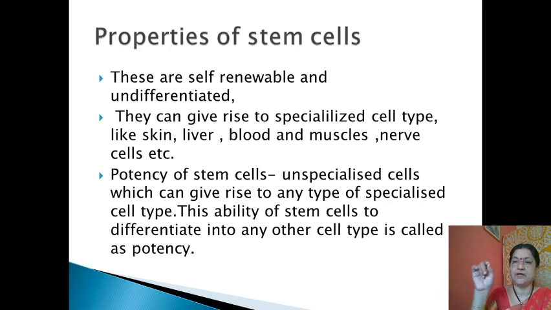So this is one major property, or you can say the characteristic, of the stem cell: that they can be converted into any type of specialized cell type. So this is one important character.